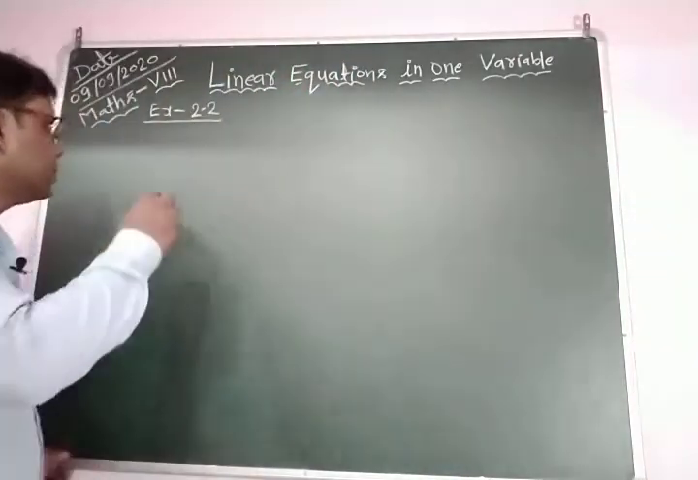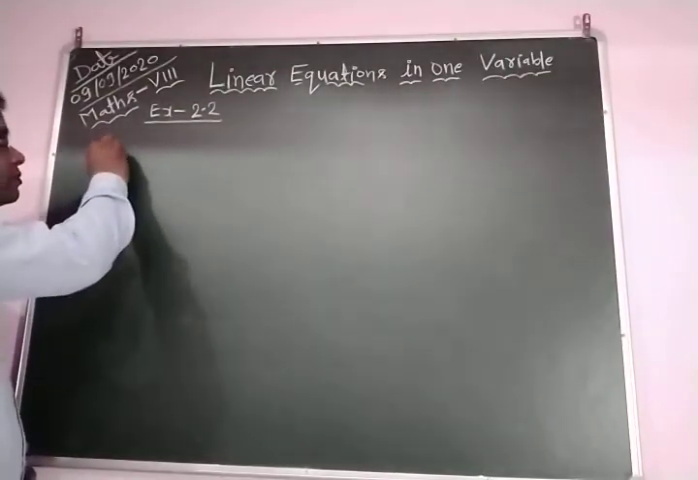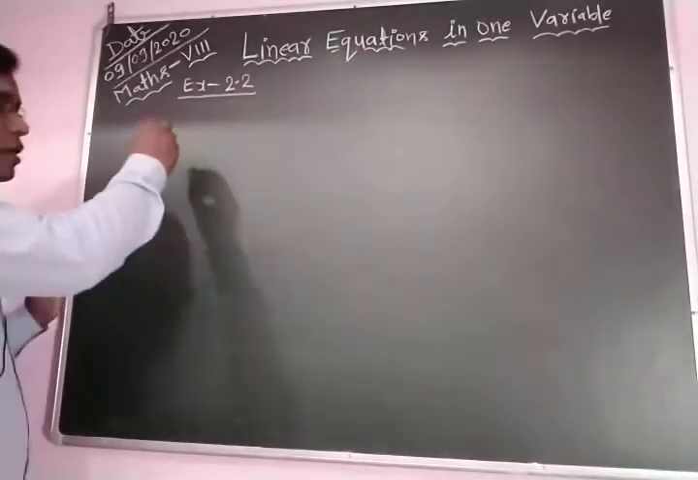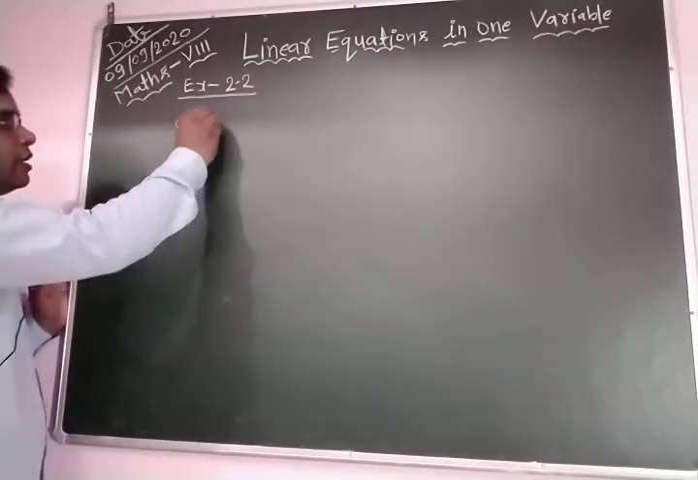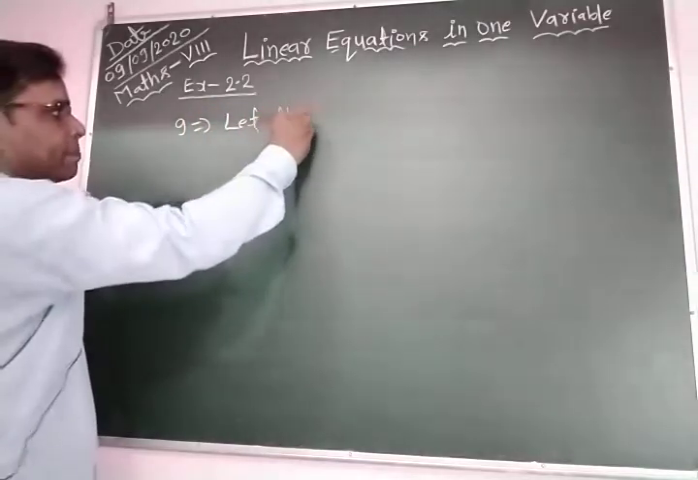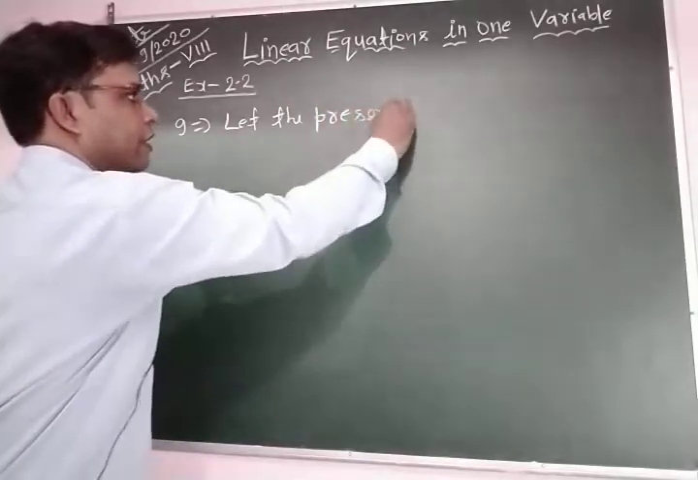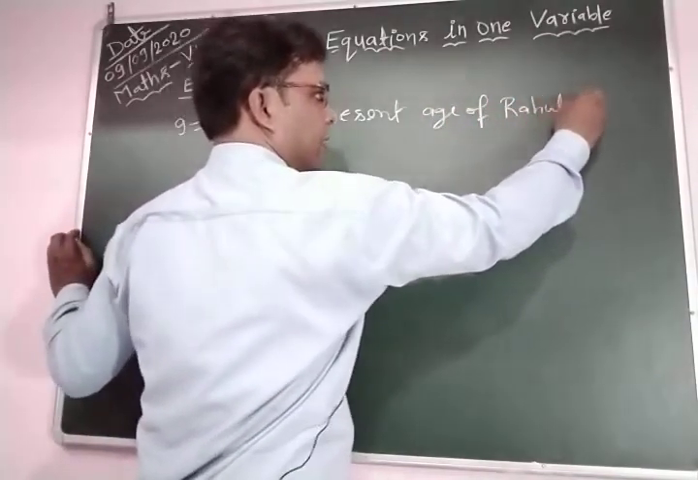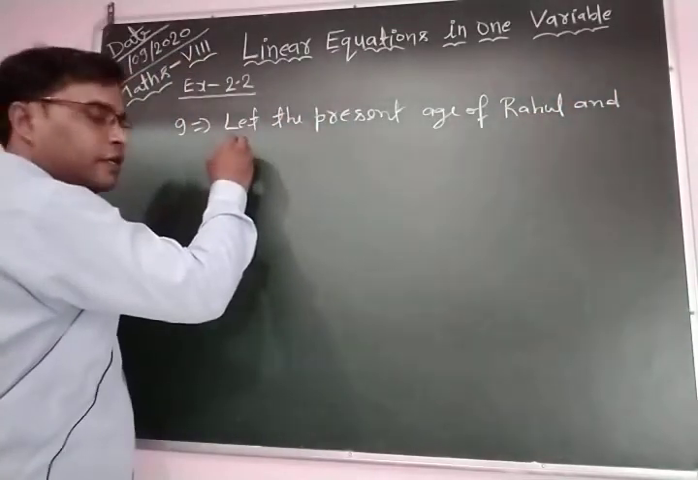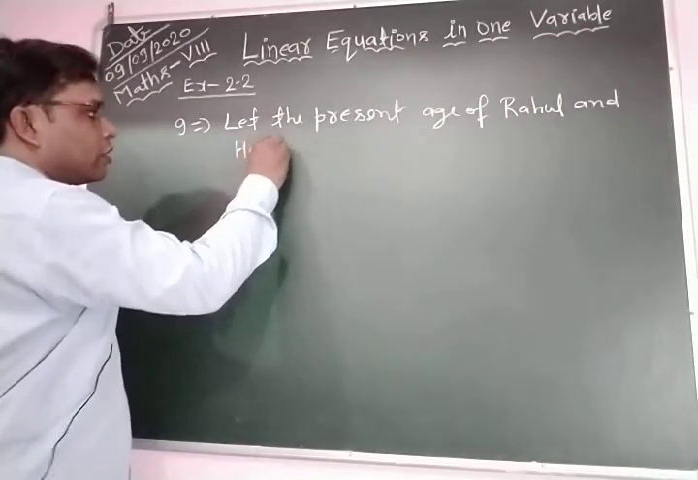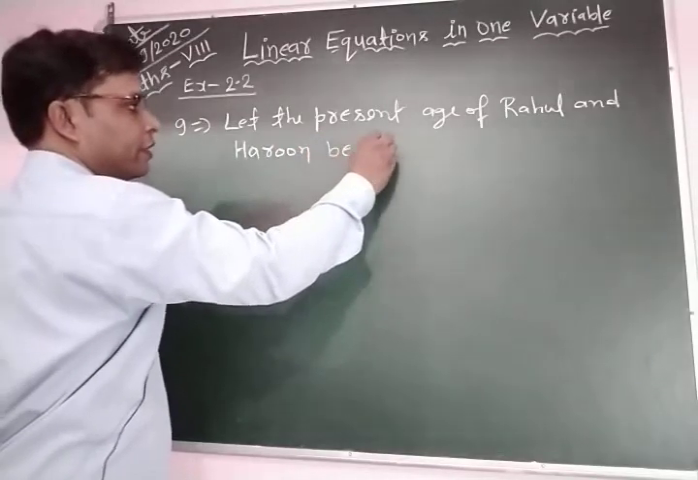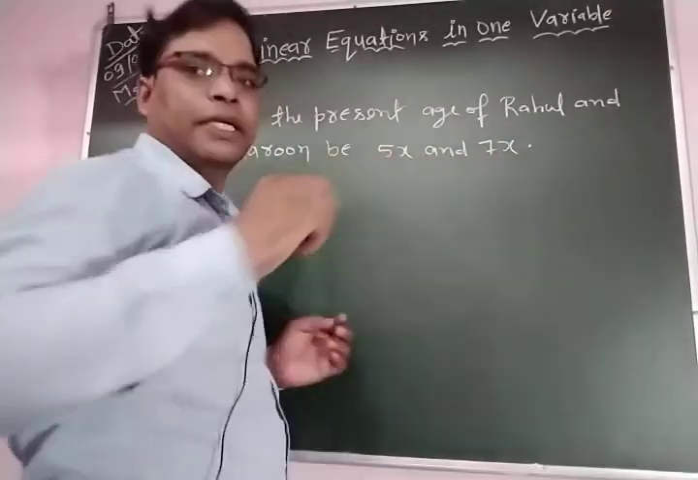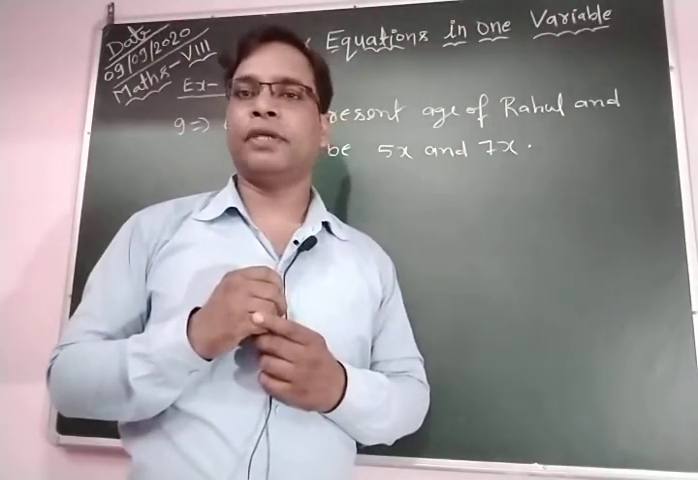In this question, question number 9, now we let the present ages of Rahul and Harun be 5x and 7x respectively, because their age ratio is given as 5:7.